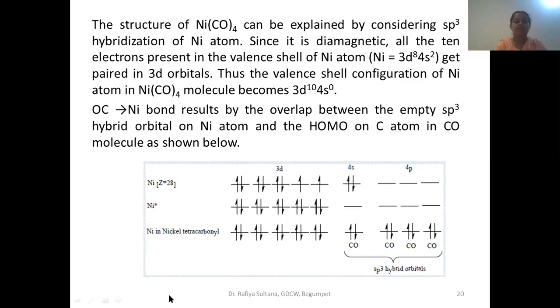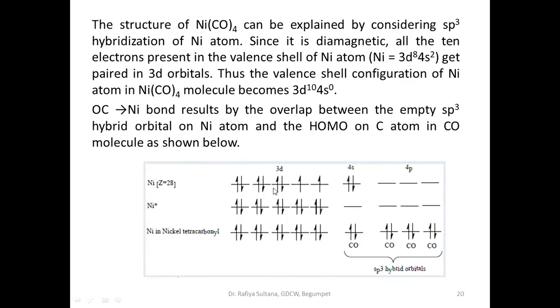Okay, so the atomic number of nickel is 28. What is the electronic configuration? It is here, xenon 3d8 4s2. This is the outermost electronic configuration of nickel. So we will be taking this outermost electronic configuration in discussing the structure of tetracarbonyl nickel.